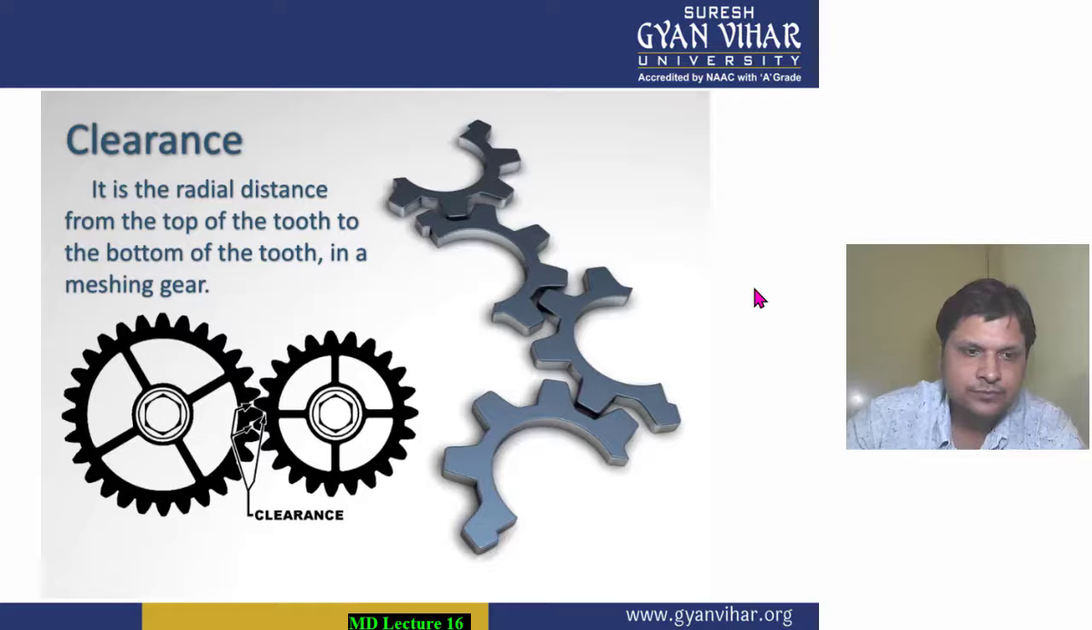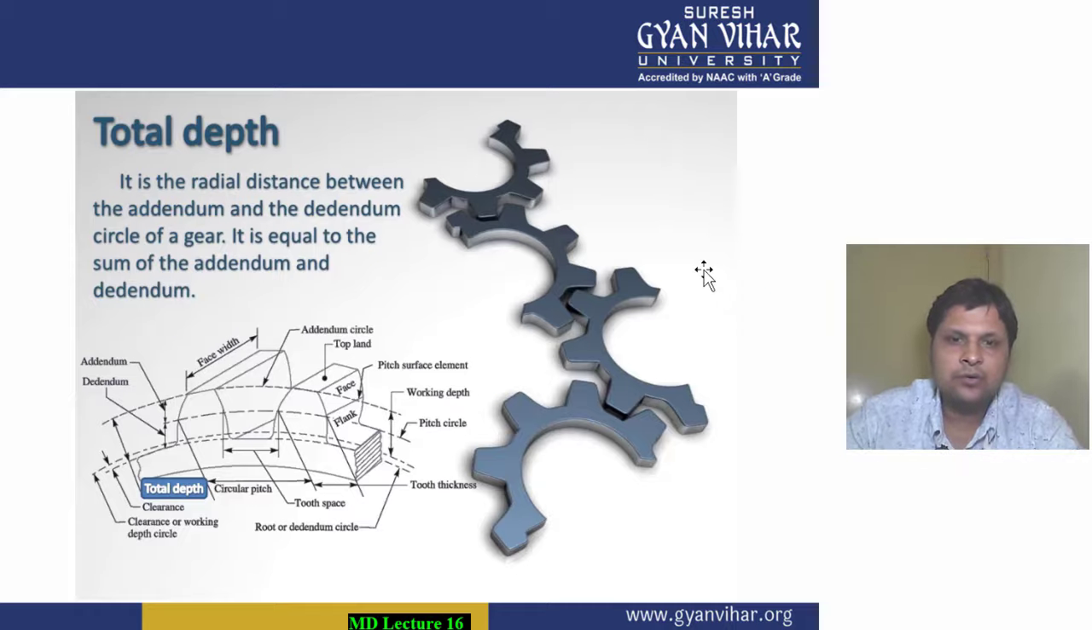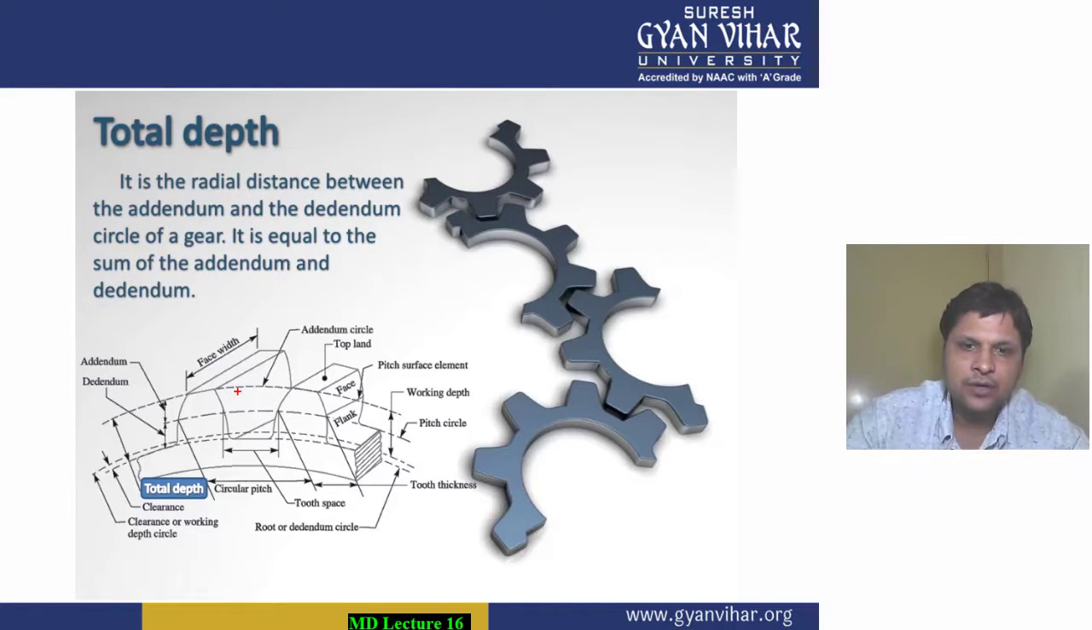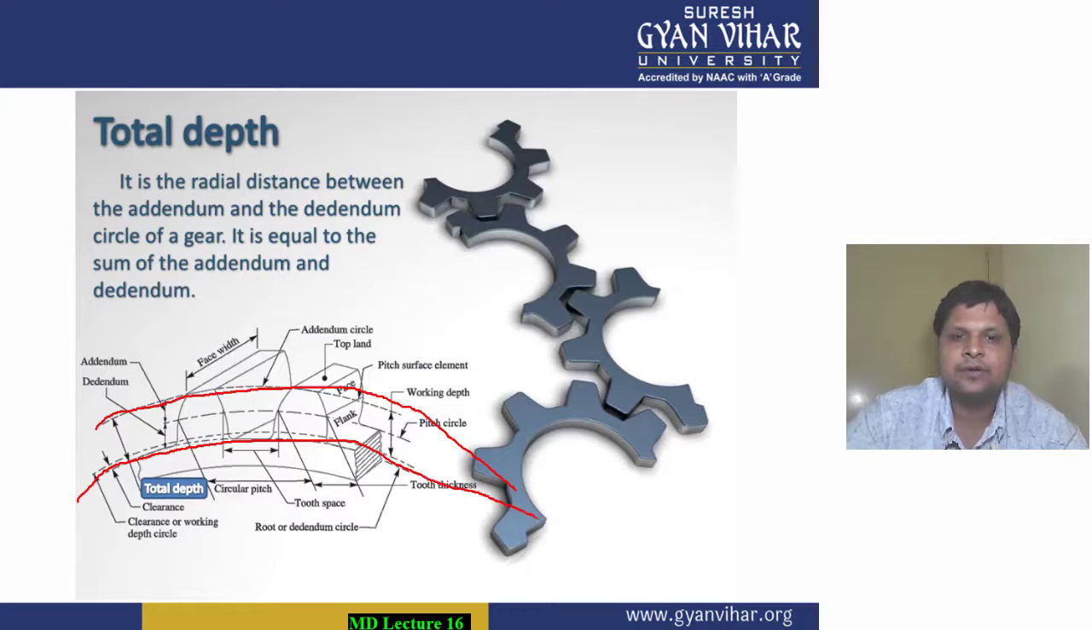Moving further, coming into the total depth. Now what is total depth, students? Total depth means it is the radial distance between the addendum and dedendum circle of the gear. Now what is addendum and dedendum circle? The circle drawn from the top of the tooth of a gear is known as addendum circle, and the circle drawn from the bottom of the tooth of the gear is known as dedendum circle.